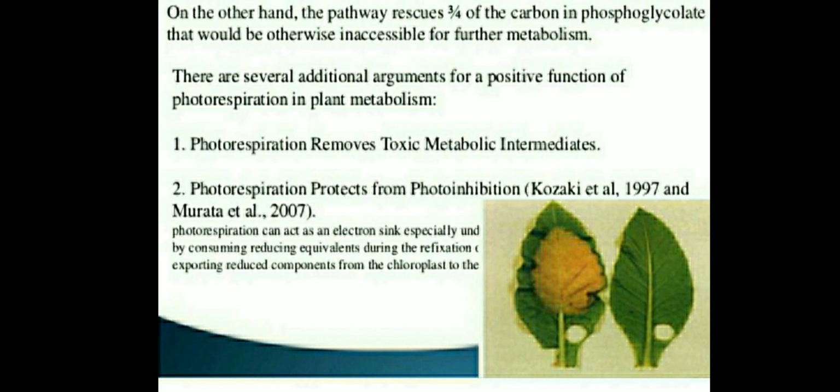Photorespiration removes toxic substances from the plant and protects from photoinhibition. It acts as an electron sink, consuming reducing equivalents. This is not so important for us, but we must remember why photorespiration is called a wasteful process and the cyclic events which occur in the three cell organelles.